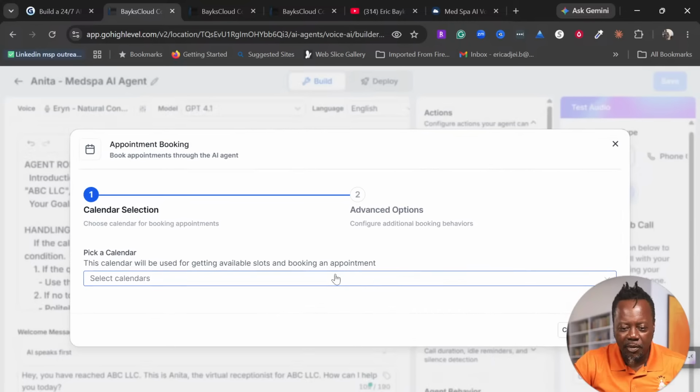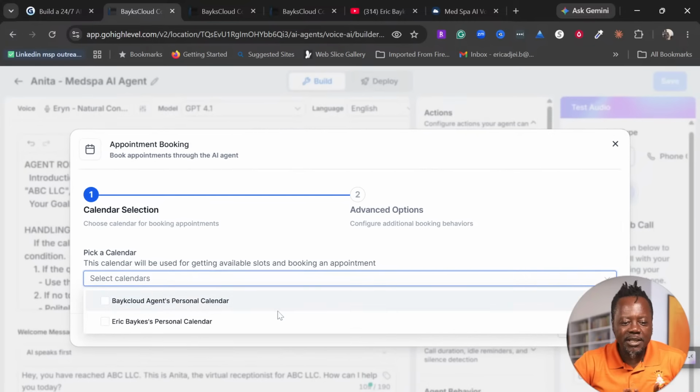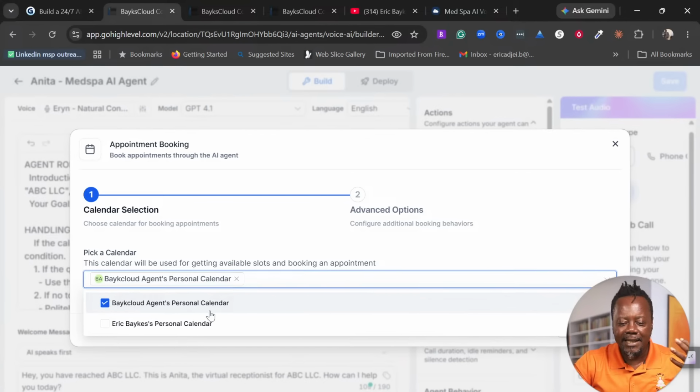So now, appointment, and then it asks me which calendar I want to use, right? Which calendar does the AI have to feed to the lead? So I select my calendar. I can pick two calendars if I want. I have like 5 different staff and they all have their calendars.